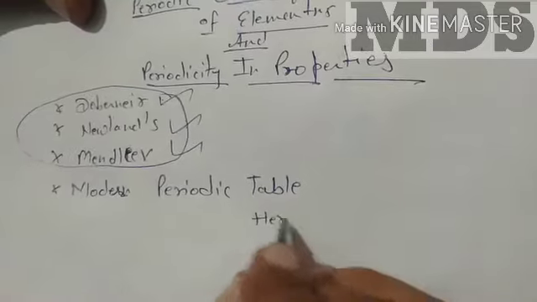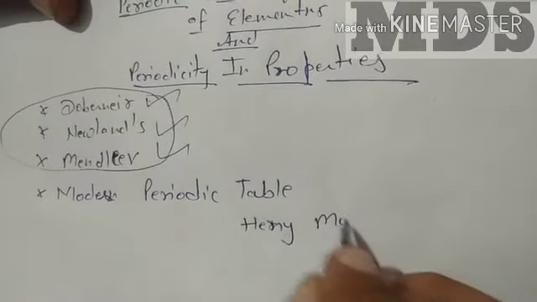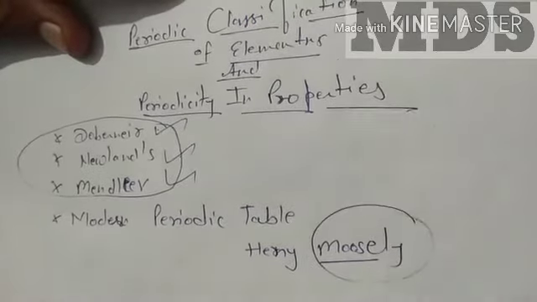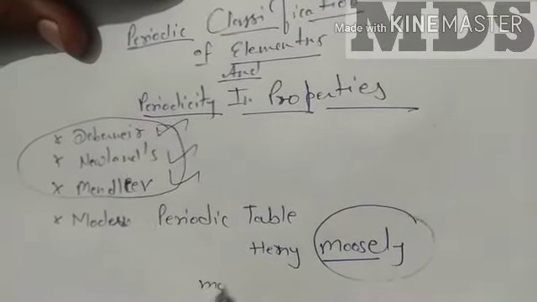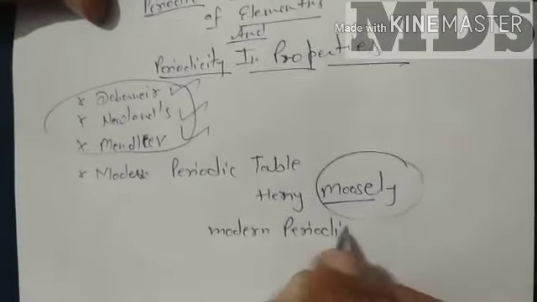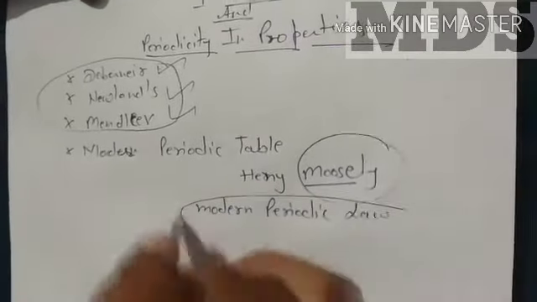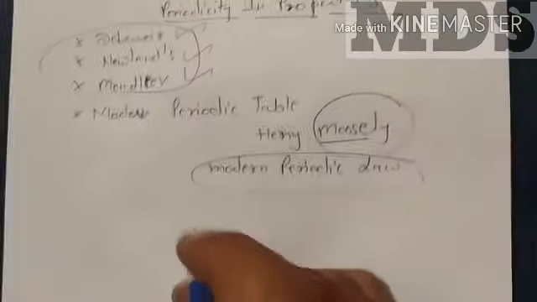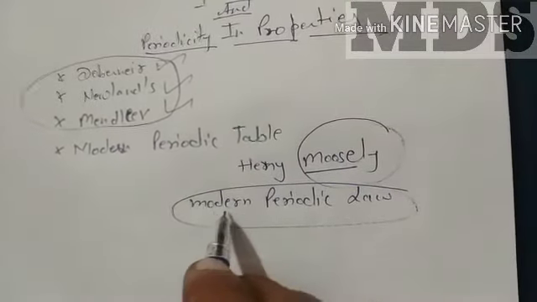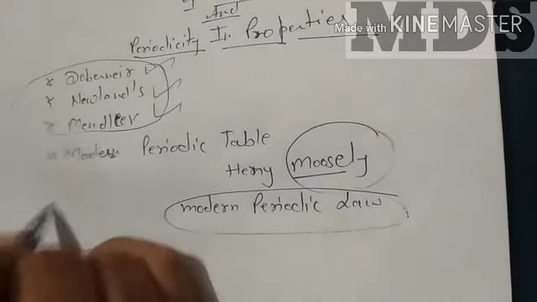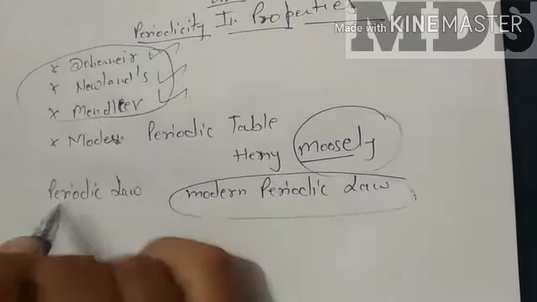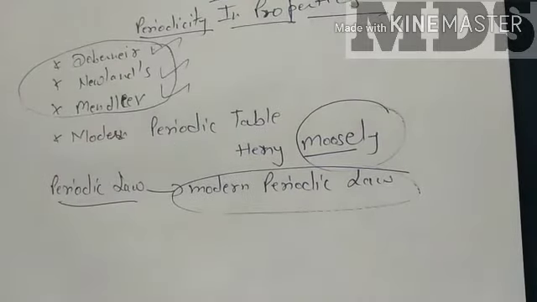Henry Moseley is the first scientist who defined the modern periodic law. Periodic law was given by Mendeleev, and he modified it to the modern periodic law.